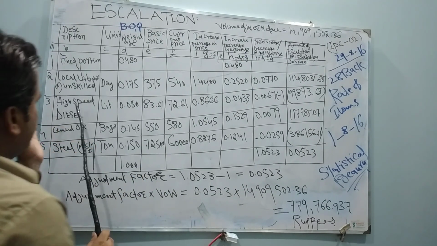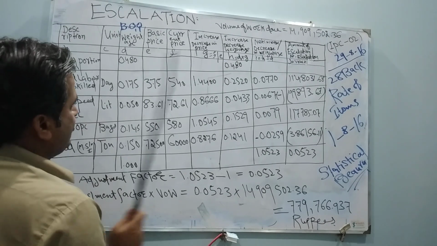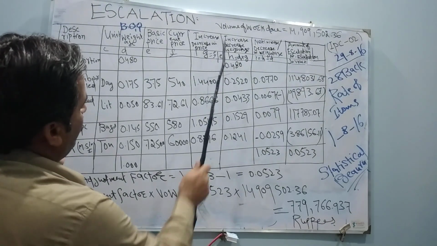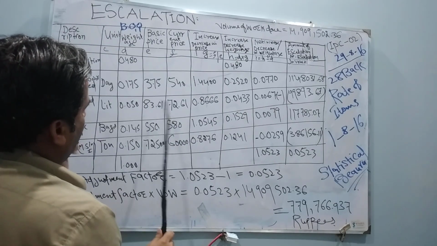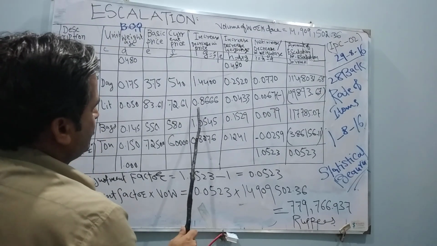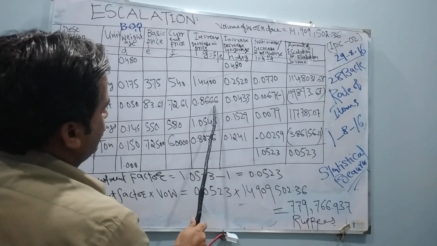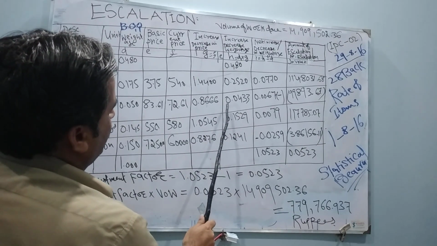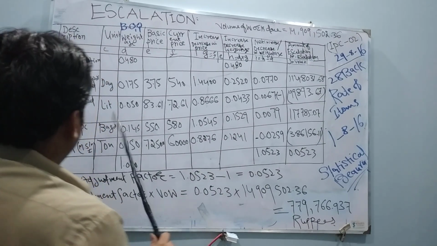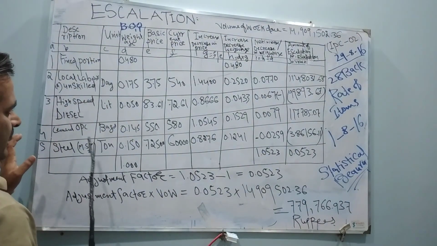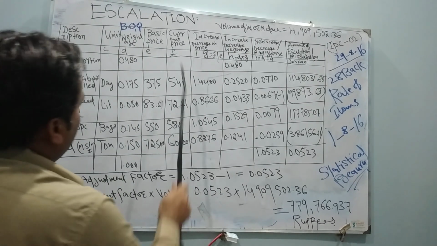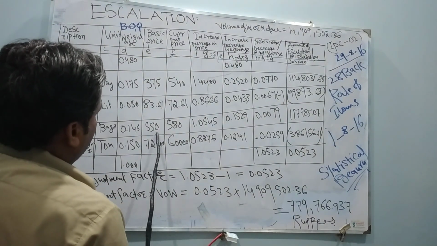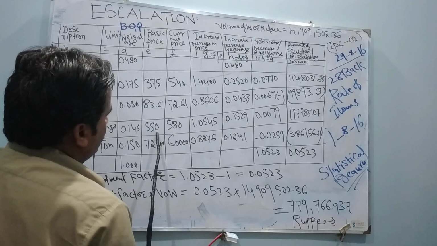Okay friends. Similarly for high speed diesel, F upon E, this is your F, this is E. F divided by E is 0.866. Okay friend, this will be a decrease. Similarly, for cement OPC, in 2014 the rate of cement was 550.